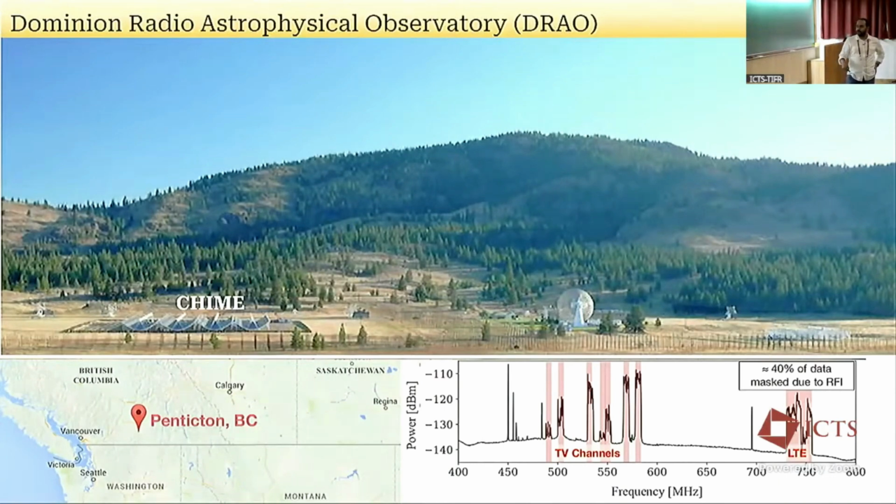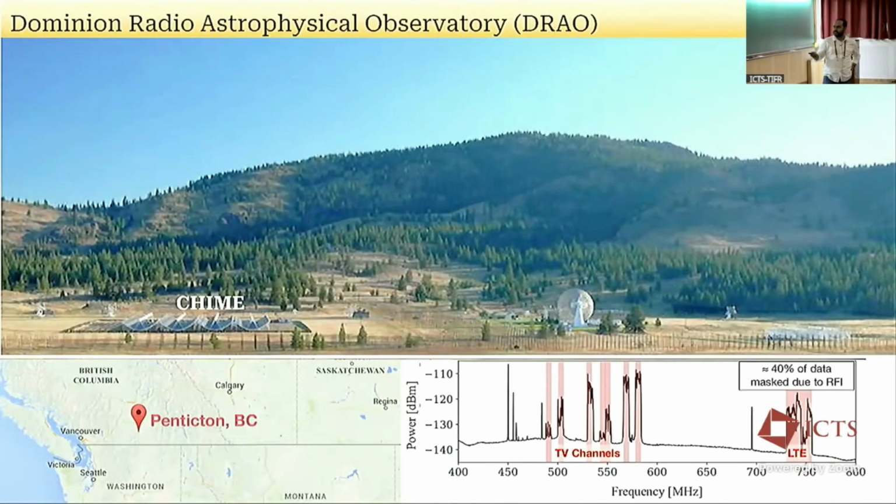This operates between 400 and 800 megahertz, so redshift 0.8 to 2.5, which is really good for mapping the dark energy, or basically the acceleration phase of the universe. All the components are fixed to the ground. We have the true north-south axis along this direction.